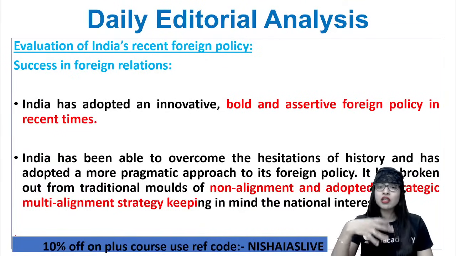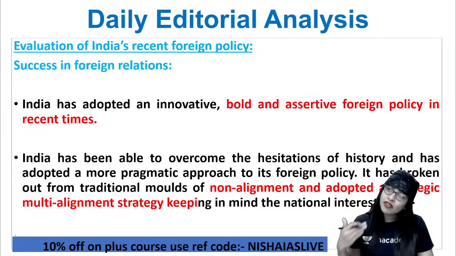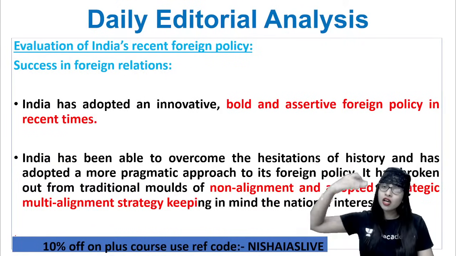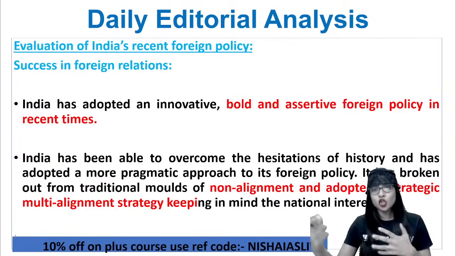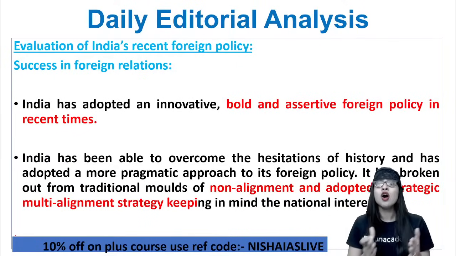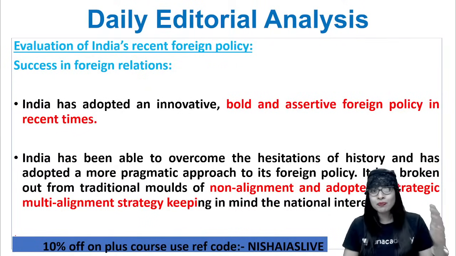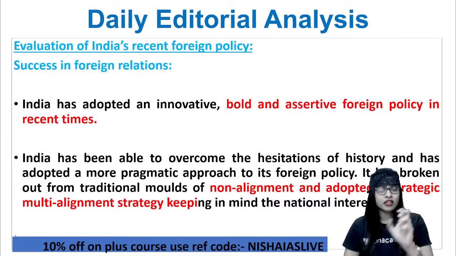Now, sometimes the foreign policies of these countries may not match. So just because we have a year to year or decade to decade relationship with these countries, it doesn't mean that we have to keep in line with that particular policy. We can just switch to some other country which suits us better. That's called a pragmatic or practical approach. That is what we are following currently. That is what this article is also trying to tell you in a short, sweet and simple manner. Did you understand?